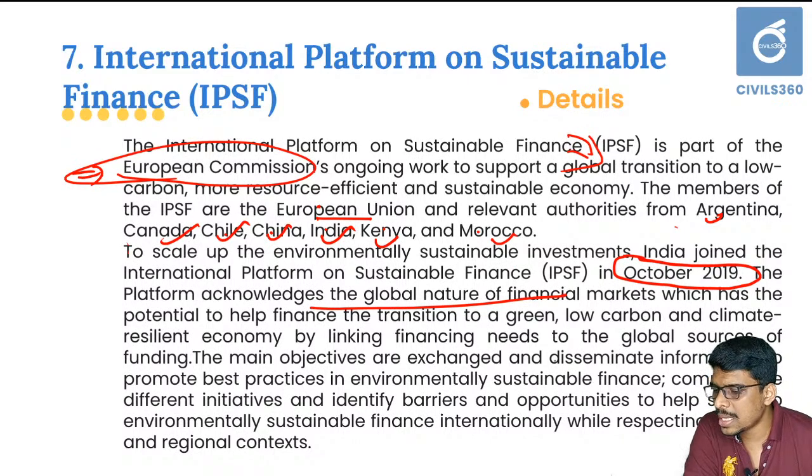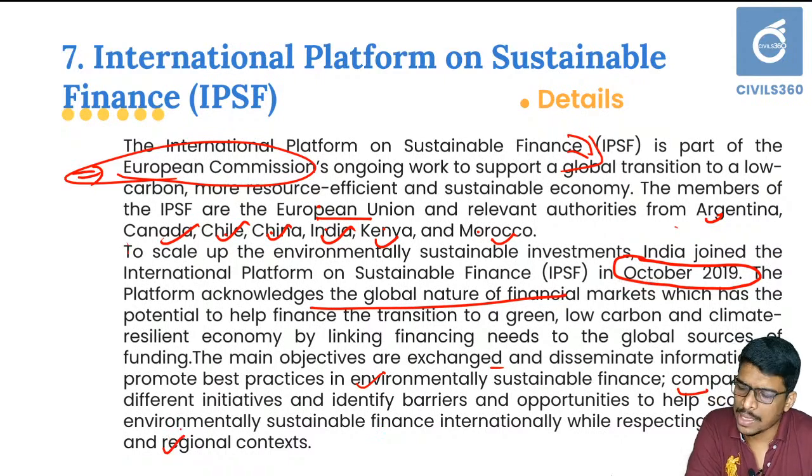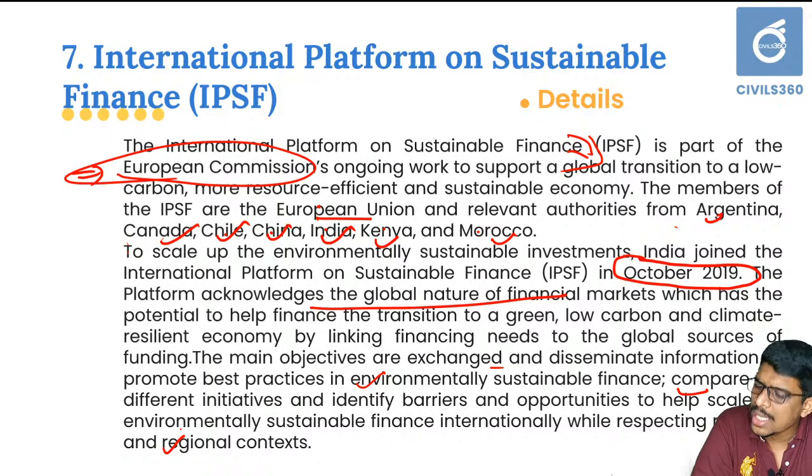The main objectives are to exchange and disseminate information, promote best practices in environmentally sustainable finance, compare the different initiatives, and identify barriers and opportunities to scale up environmentally sustainable finance internationally while respecting national and regional contexts. You need not focus on all these things.